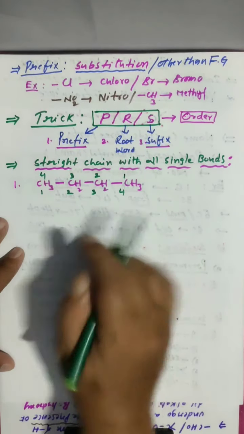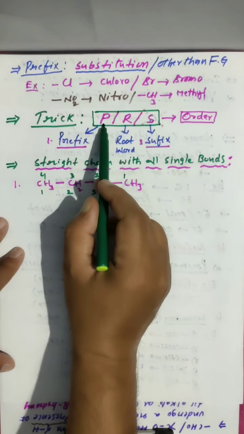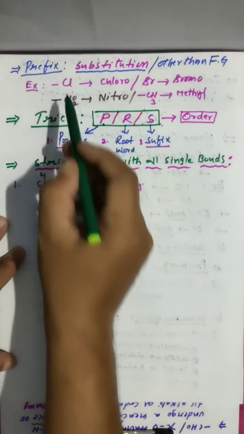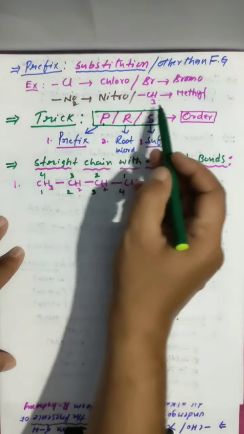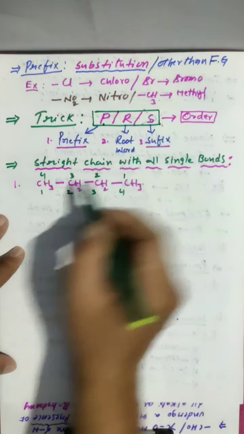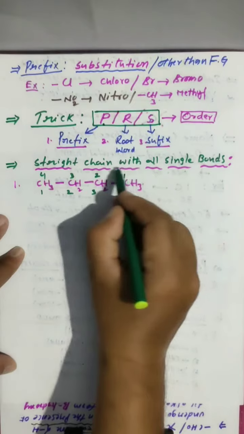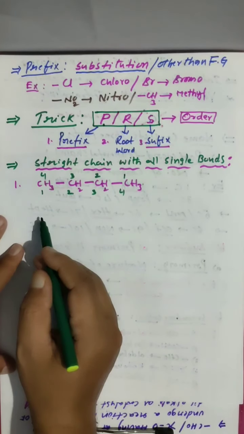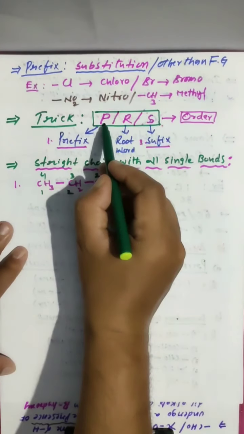Completed. Next, what I told? First prefix. Prefix means what? Substitution. Substitution means what? Chlorine, bromine, nitro, methyl group, like that. Clear? So here it is not there. Already I told, it is a straight chain. Substitution is not there. That's why prefix is absent.